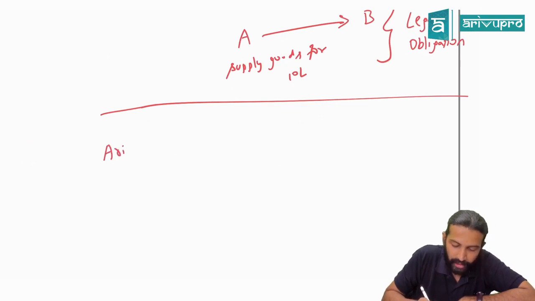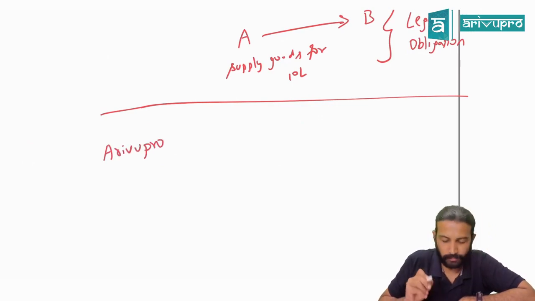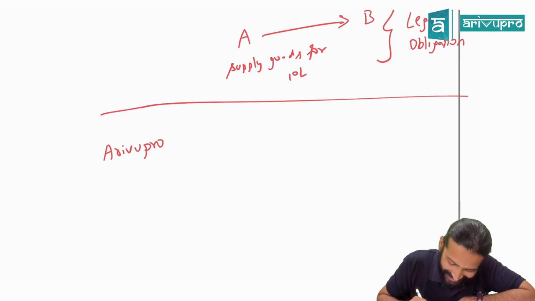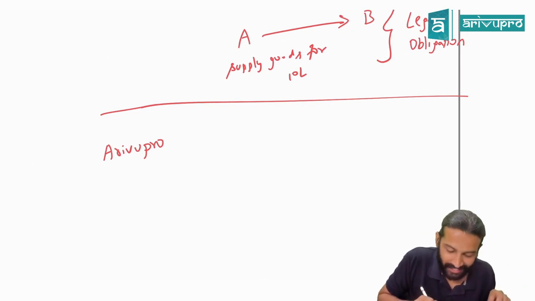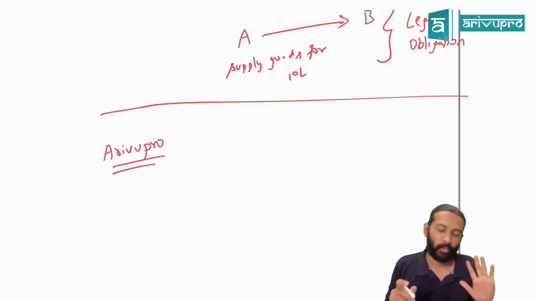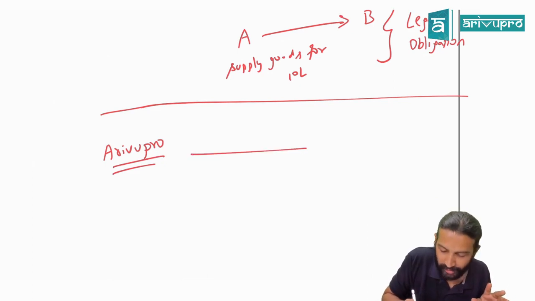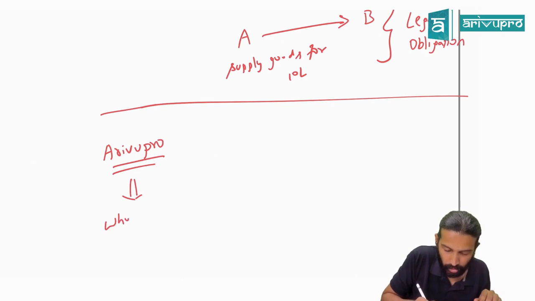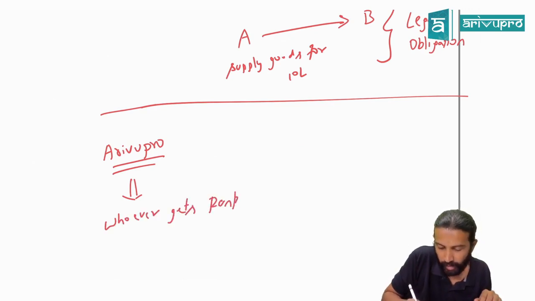Now our academy, Arivu Pro Academy. Sir, we have a practice. The practice that we have is whoever gets the rank, we give him a cash reward of 10,000 rupees.